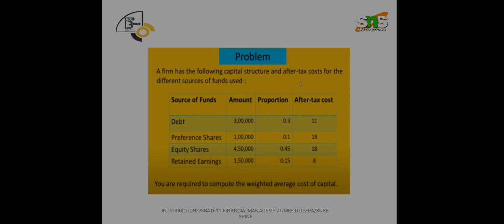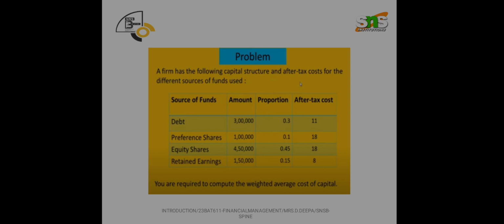In this problem the different sources of funds are debt, preference, equity and retained earnings, and the amounts are also given: 3 lakh for debt, 1 lakh for preference, 4,50,000 for equity and 1,50,000 for retained earnings.